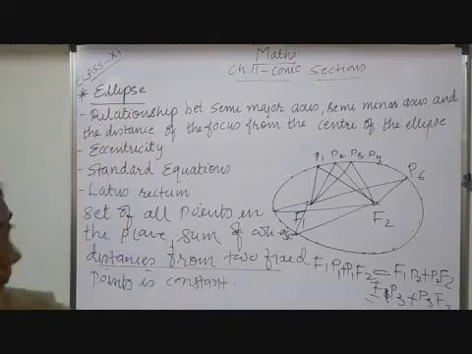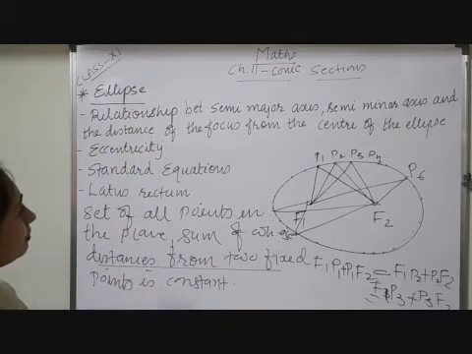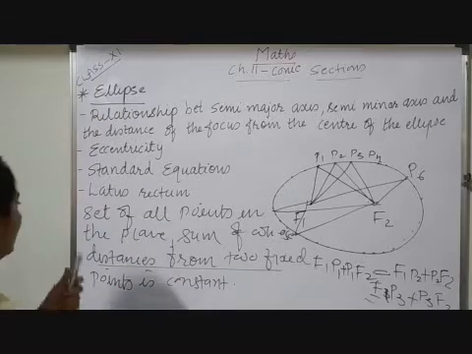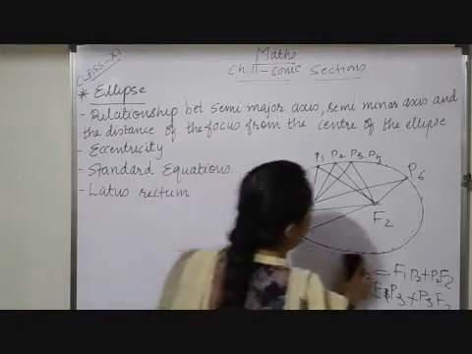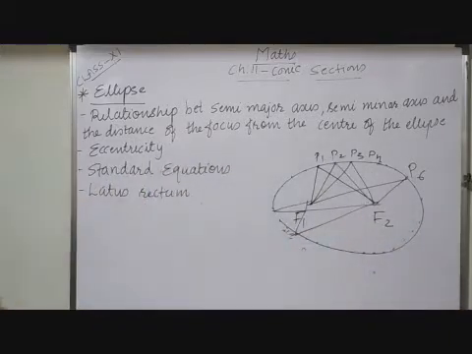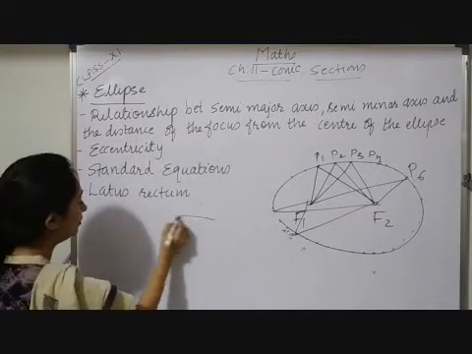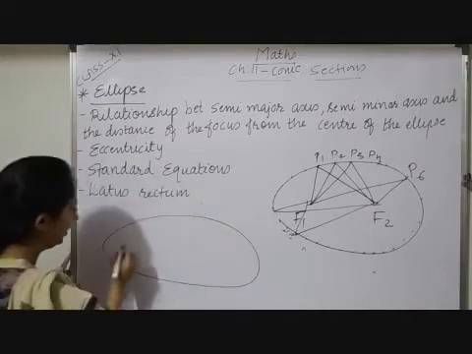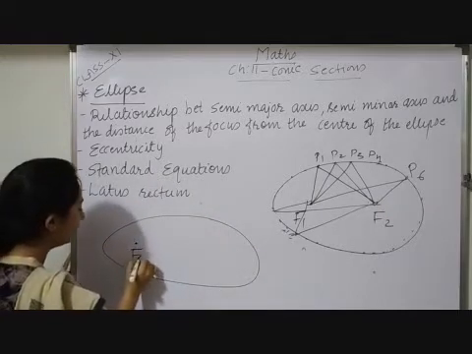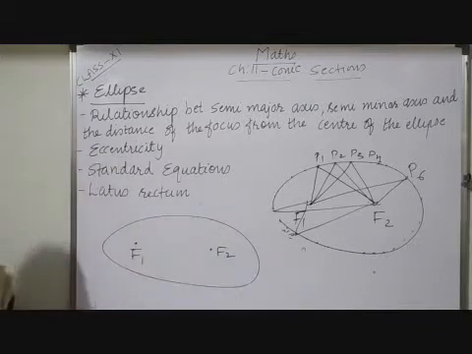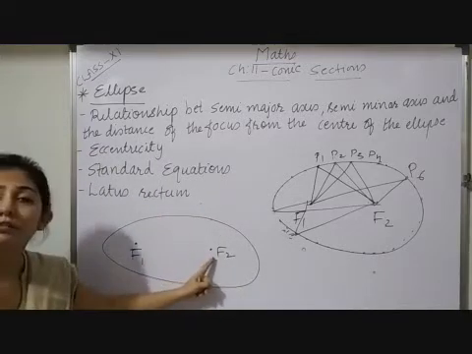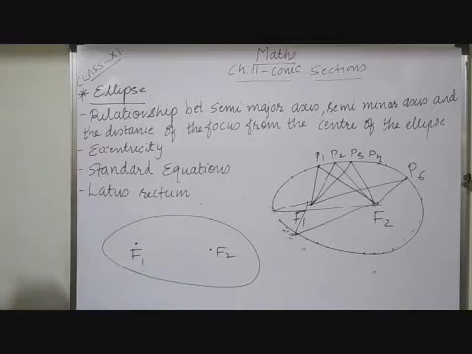Now, later on we'll discuss the relationship, but first of all in the ellipse only. So let me draw one more diagram of an ellipse here. Here we have two fixed points F1 and F2. Children, these fixed points are called foci; focus is the singular.